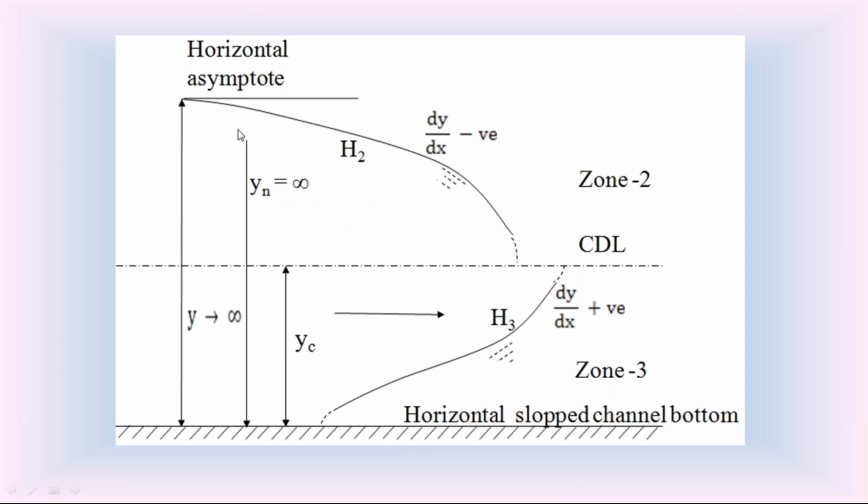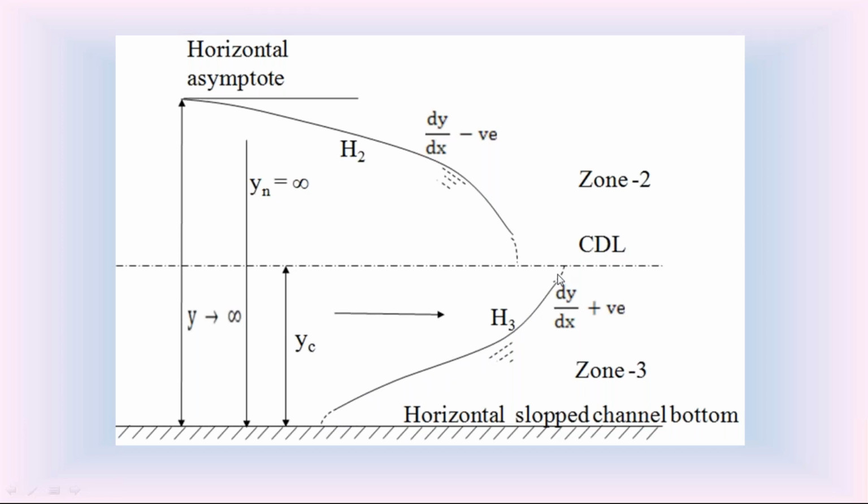Since this normal depth yn is infinity, in this horizontal sloped channel, there is no zone 1 because zone 1 is above the normal depth and critical depth. But in the horizontal slope channel, yn is infinity. In this horizontal slope channel, there is no zone 1. We have only zone 2 and zone 3 in the horizontal slope channel. If the water surface in the horizontal slope channel is in zone 2, it is called H2 water surface. If the water surface in the horizontal slope channel is in zone 3, it is called the H3 water surface.